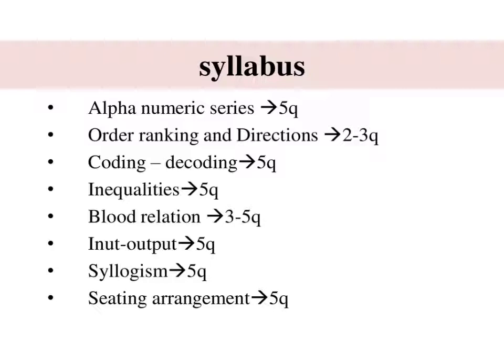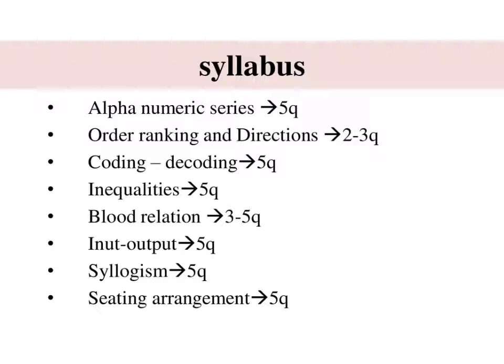Order ranking in the sense we need to give rank to a particular person based on given conditions. Okay, coming to directions, we know well directions are north, south, west, east and northeast, southeast, northwest, southwest. Depending on the given conditions, we should give directions and draw the answers. From this chapter we are getting 2 to 3 questions. In prelims and mains we have a chance to get 5 questions.